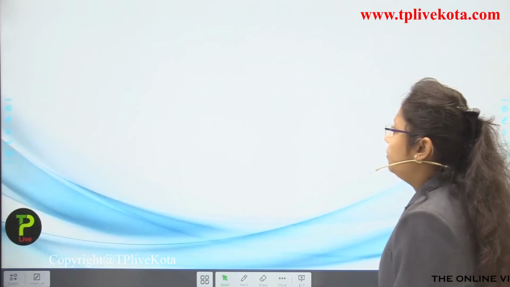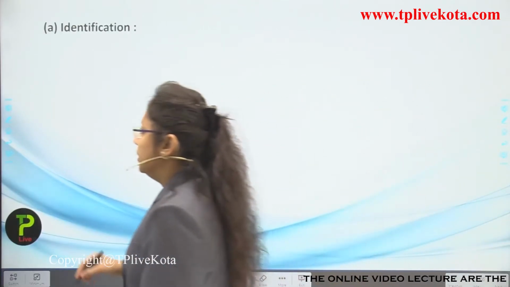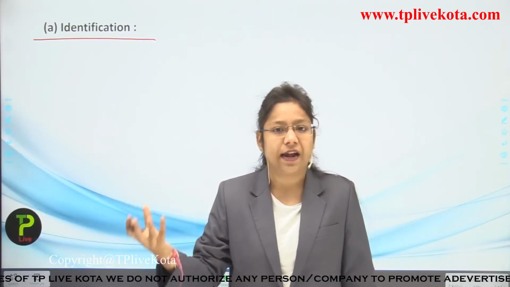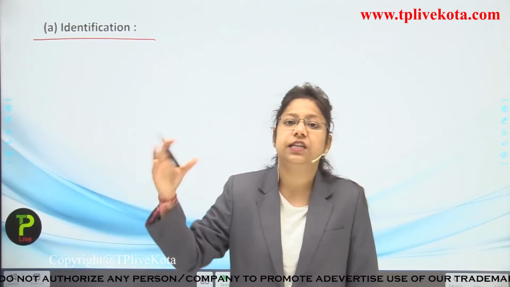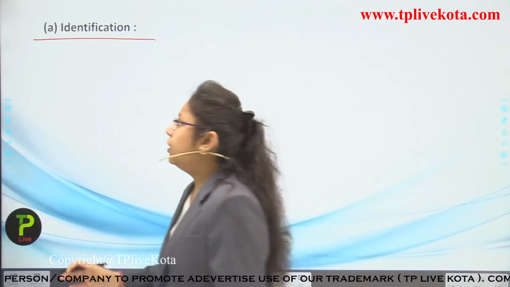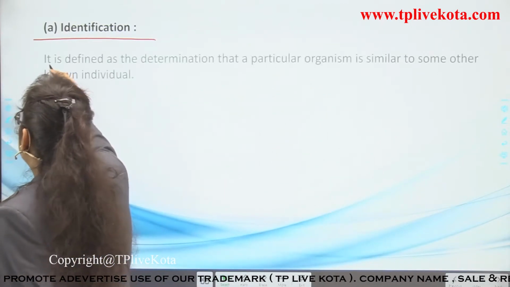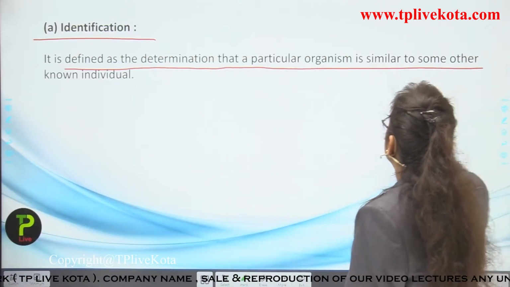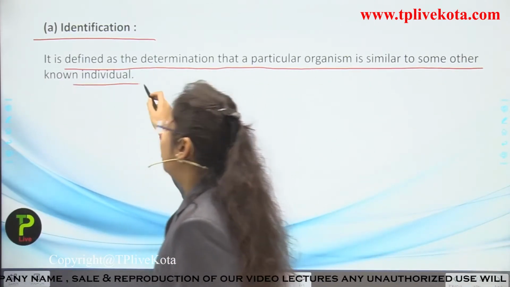Okay. Now next we are going to talk about identification. Firstly, there are some points which we have to keep in mind during the study of any kind of organism. First we have to identify the organism, to see which category it belongs to. Nextly we will classify it. So if we want to identify it, how will we do it? It is defined as the determination that a particular organism is similar to some other known individual.